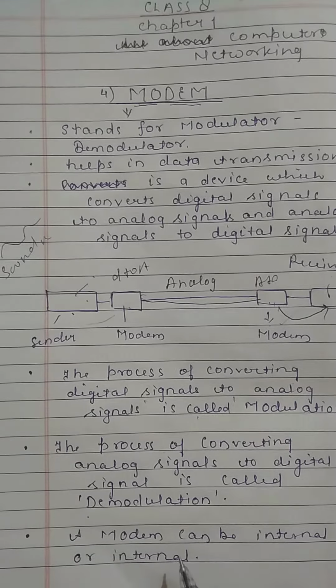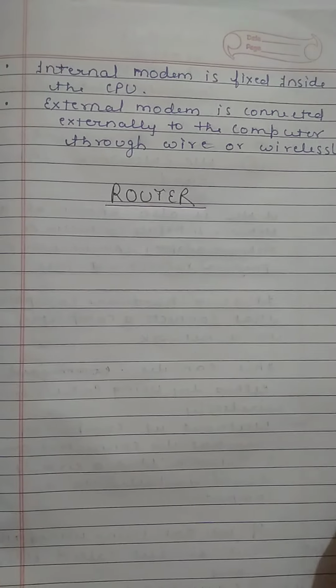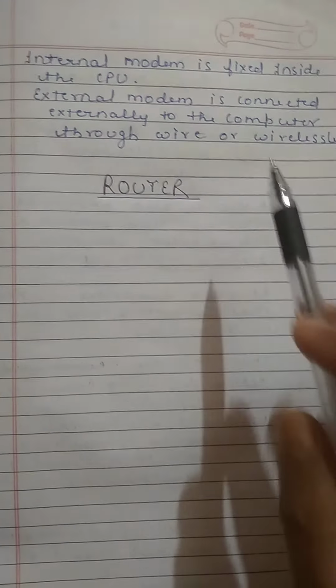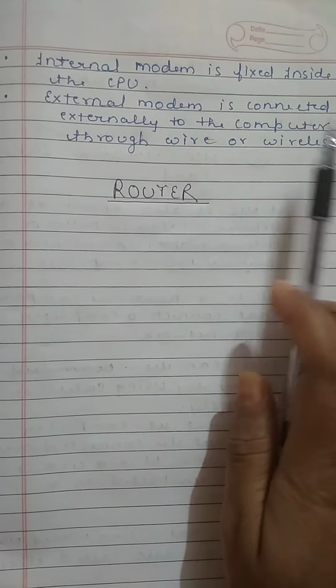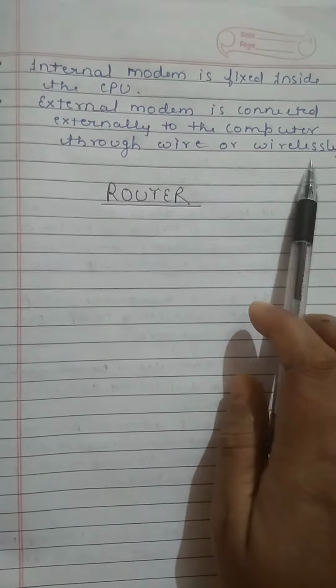Modem can be internal or external. Internal modem is fixed inside the CPU and external modem is connected externally to the computer through a wire or wirelessly.